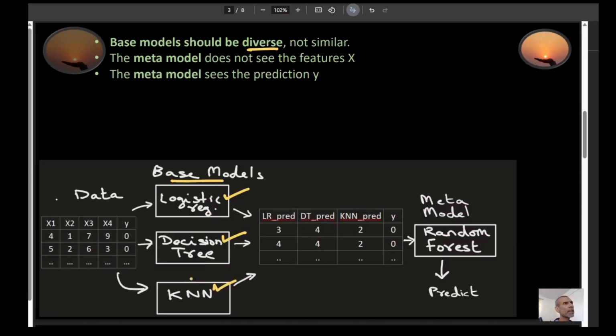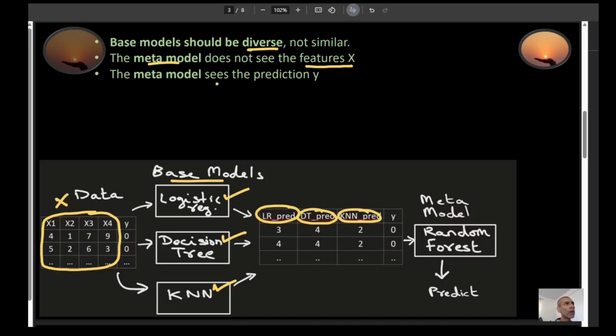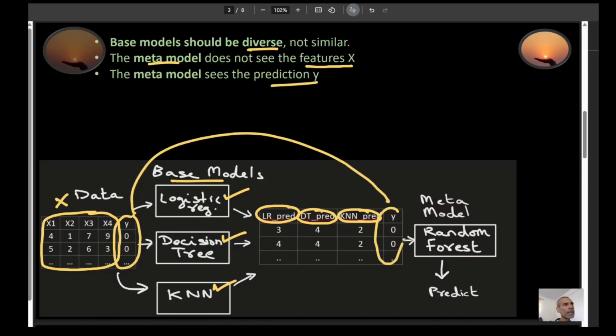The second point is that the meta model never sees the original features X. So if this is my X right here, your meta model is never going to see this X directly. What it sees is the predictions of the base models. The meta model does also see the target Y, so this is my original Y right here. This Y is exactly the same as this Y.